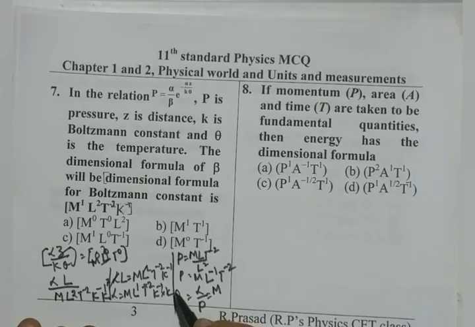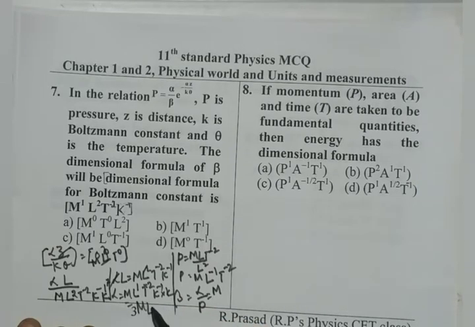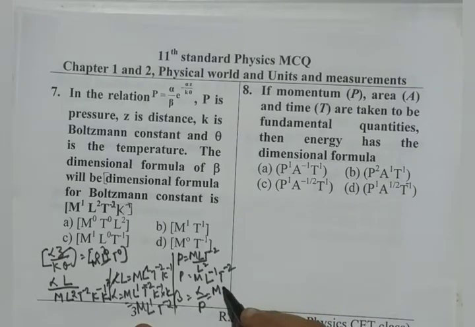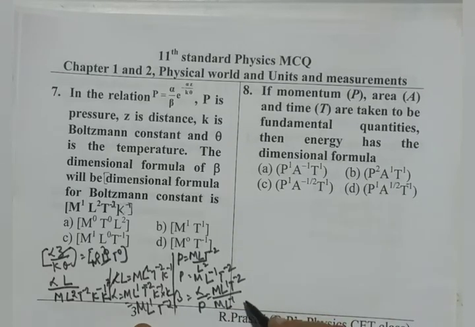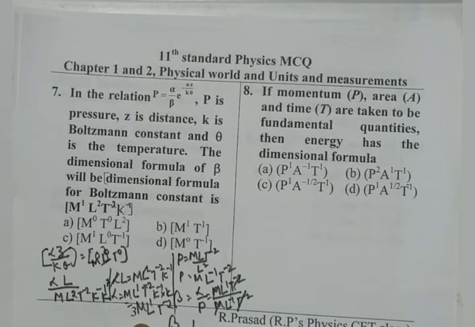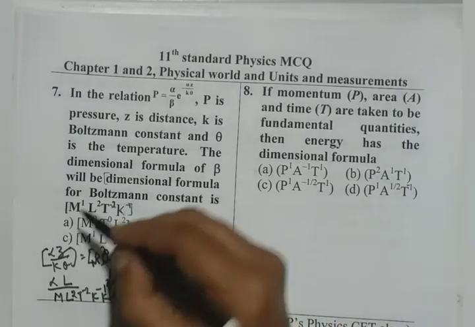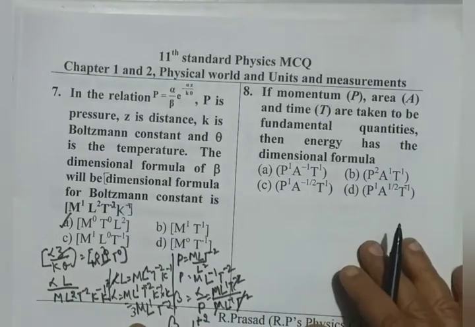So, into k, alpha dimension is M L to the power of 1 T to the power of minus 2, K cancels there. So, I write M L to the power of 1 T to the power of minus 2, pressure dimension M L to the power of minus 1 T to the power of minus 2. So, this cancels, M cancels. So, finally, beta value L to the power of plus 2. So, option M0 L2 T0, therefore, option A is correct.